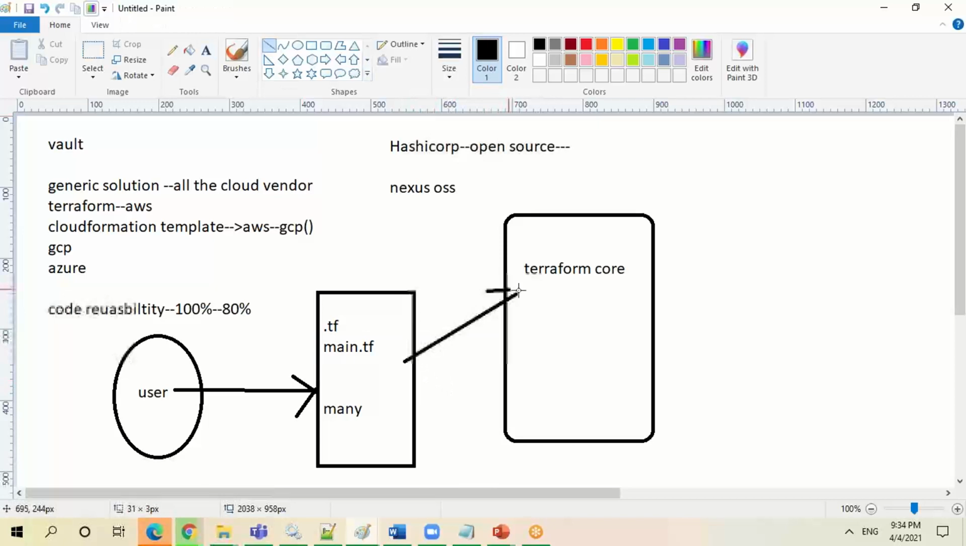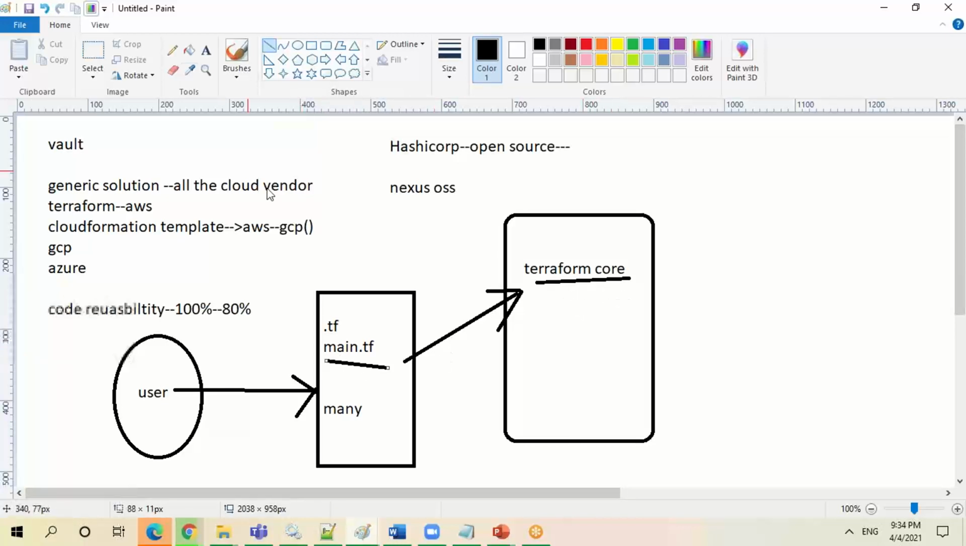Like client-server architecture, you can think about Docker. In the center you have the Docker engine. You call the CLI commands, and that CLI command goes through the Docker engine. Similarly, whatever modules or things you have written in the main.tf file or any TF file are going to call your Terraform core module. So now, what does this Terraform core module do?